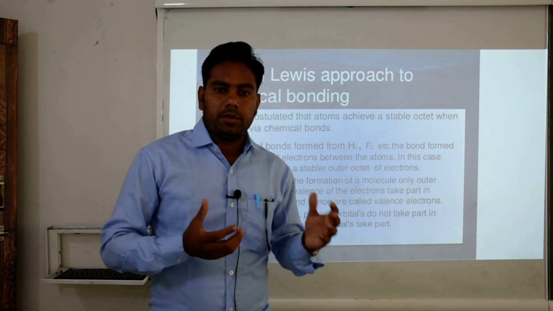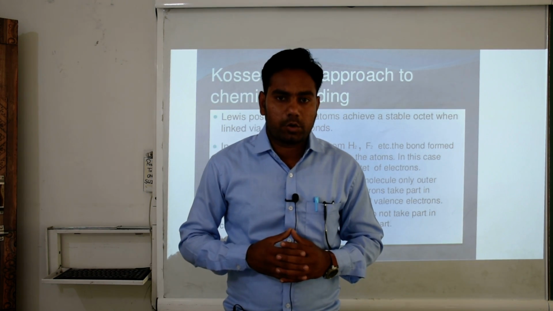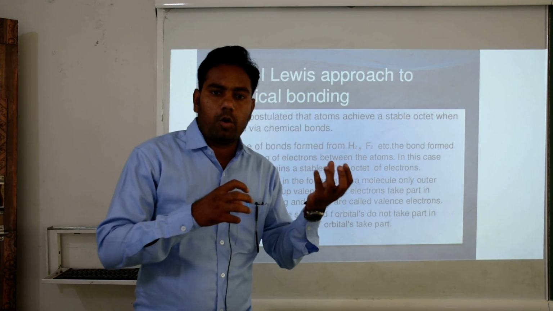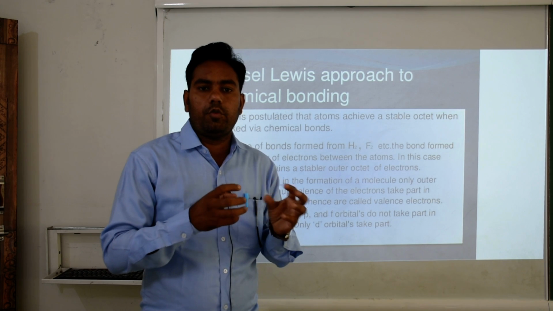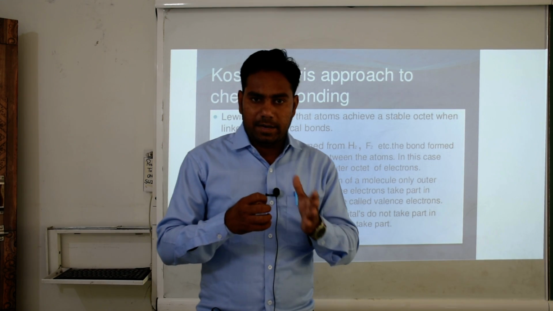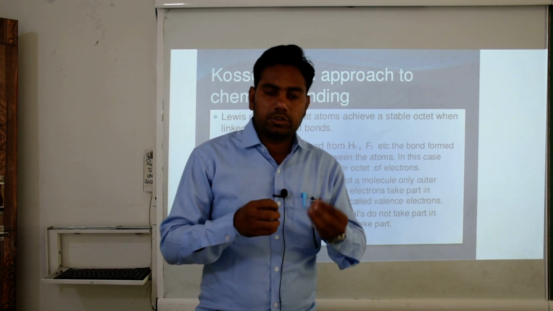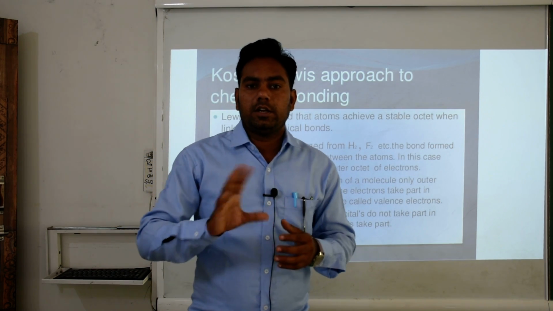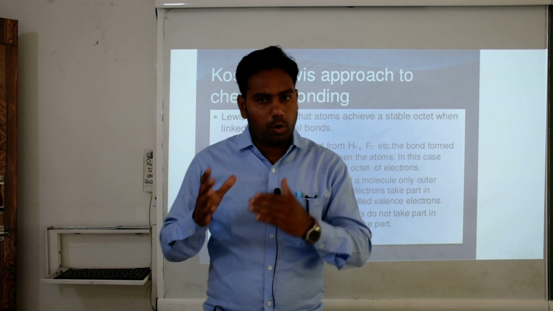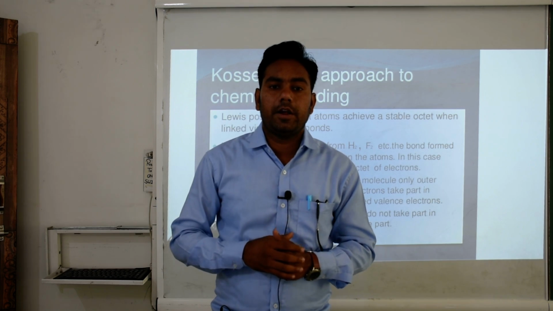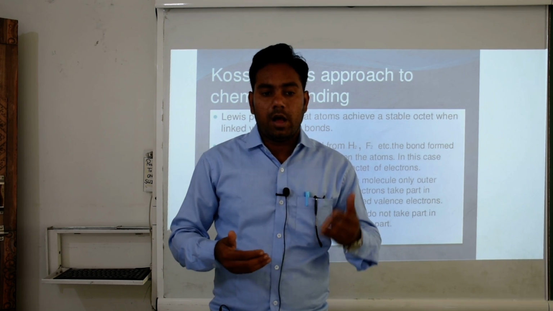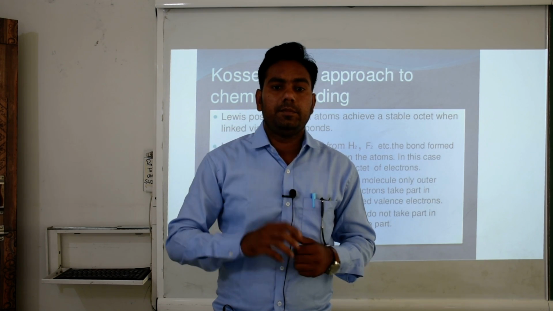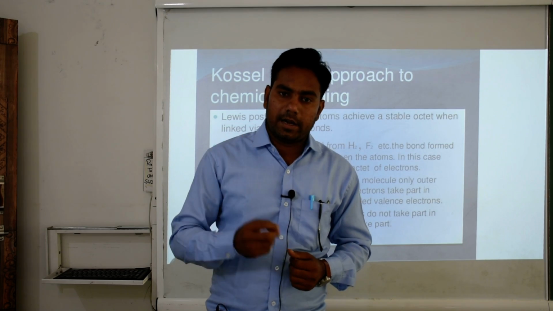Like that, fluorine has 7 electrons in its valence shell, so it wants to complete the octet in its outermost shell, so it needs only one electron, so it shares only one electron with other atoms. Hydrogen does not complete its octet because hydrogen forms a duplet, because after hydrogen, helium is the inert gas and helium has only 2 electrons.